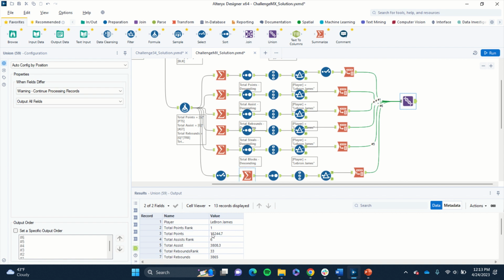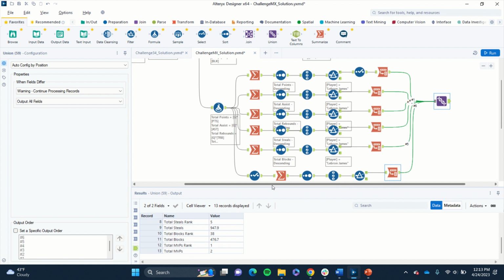So LeBron James was first with total points, and it gives you his total points numbers, 6th in total assists, 33rd in total rebounds, and so on. So it kind of shows his dominance across all stats and with MVPs for that time period. So that was a fun one.